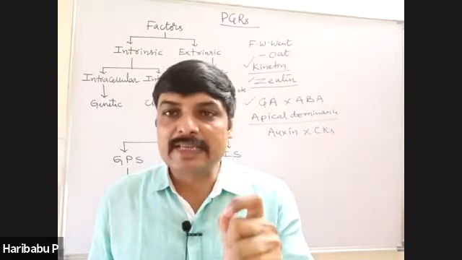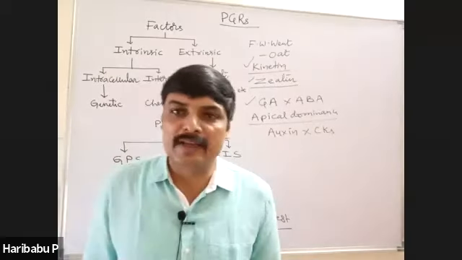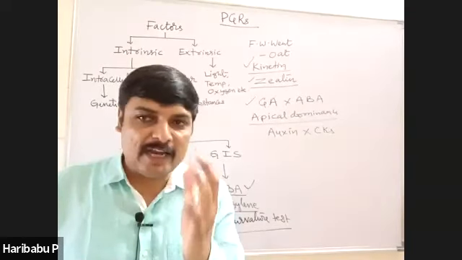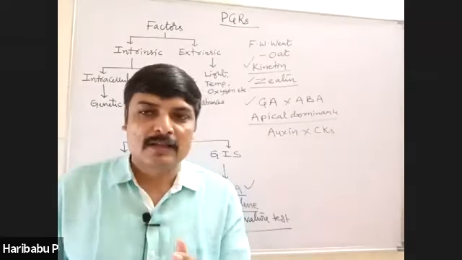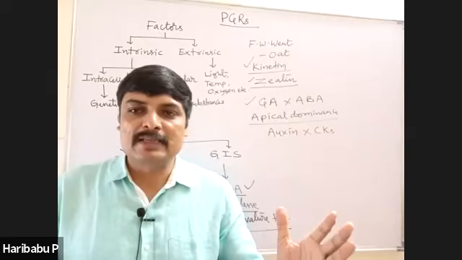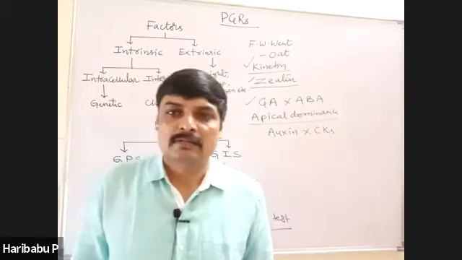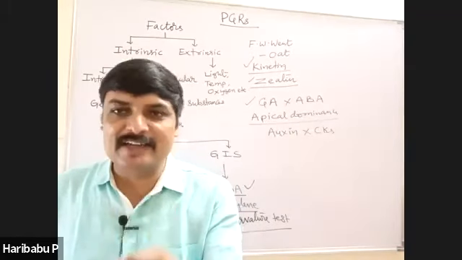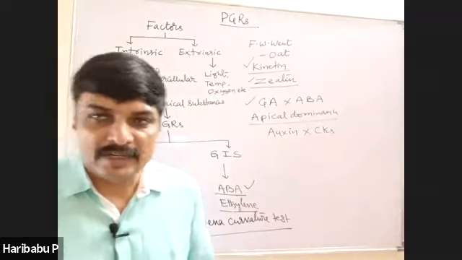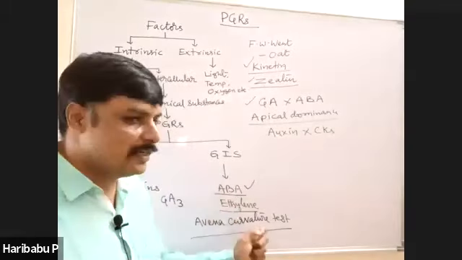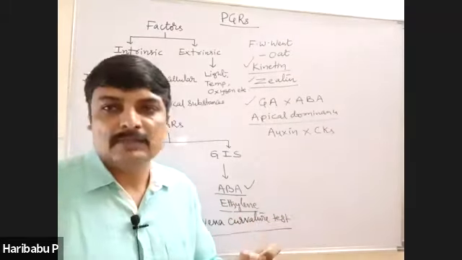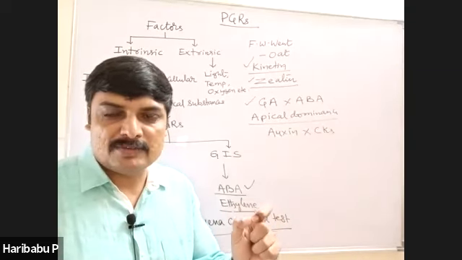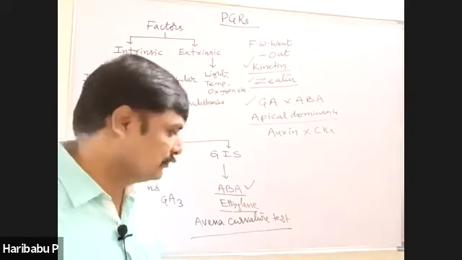And then, which hormone is responsible for formation of sprouts in potato tubers? That is ethylene. And which two hormones, when applied on pineapples, increase the yield of pineapple at a very high rate? This question was asked in the last year NEET exam. That is auxins and ethylene. When auxins and ethylene are applied to pineapple, the yield is tremendously increased, right?